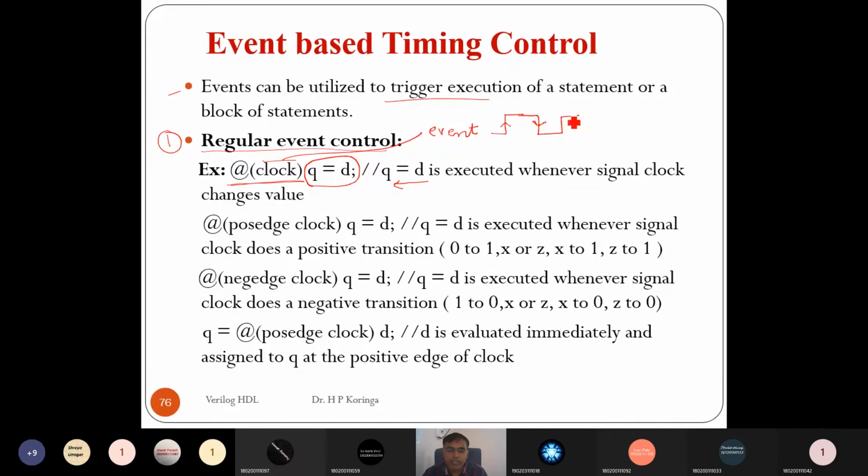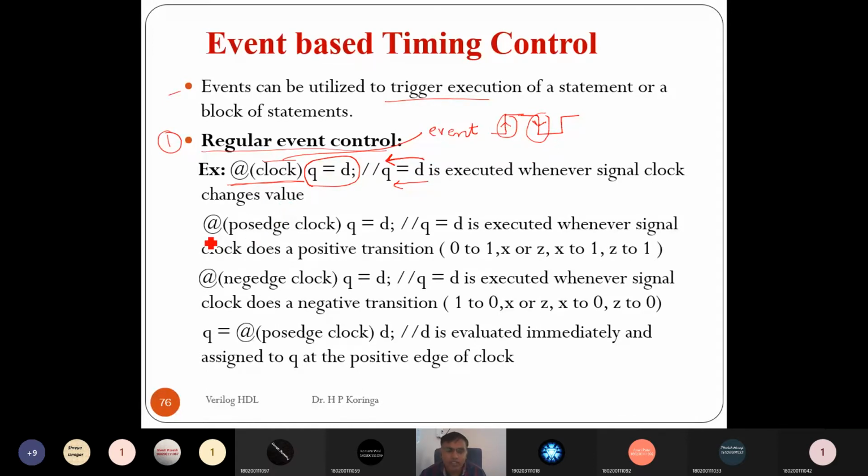So once we write @(clock) q is equal to d, it implements a both-edge triggered D flip flop. Whenever there is a positive edge, it triggers the output, meaning it assigns the current value of d to q, and at the negative edge of the clock it also assigns the current value of d to q. So output q changes at the positive edge as well as the negative edge of the clock. So this statement will implement a both-edge triggered D flip flop.